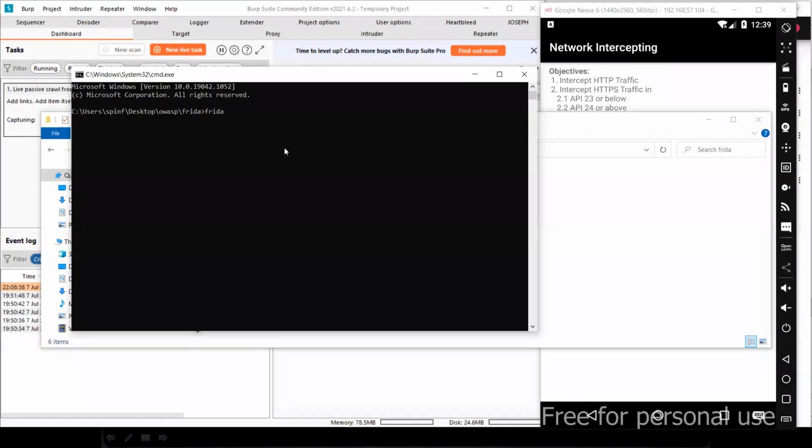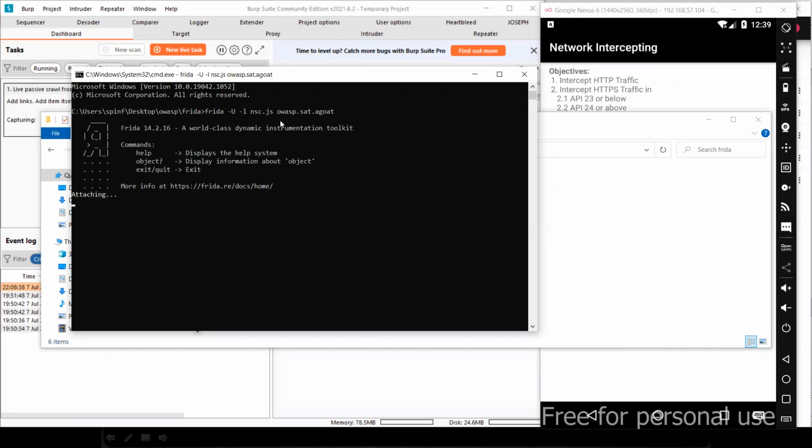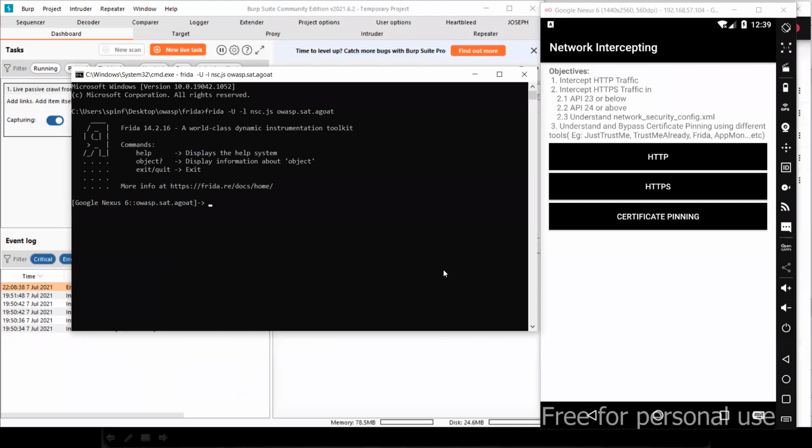Again, I need to run Frida -u -l. Then this JavaScript file is responsible for bypassing the network security config file. Okay, so owasp-sat.agoat is the package name of the Androgoat application, and you hit enter. Make sure that your Frida server is running. If the Frida server is not running on the device, you can't attach with the help of Frida. So now we have attached this nsc.js, which is responsible for bypassing the network security config.